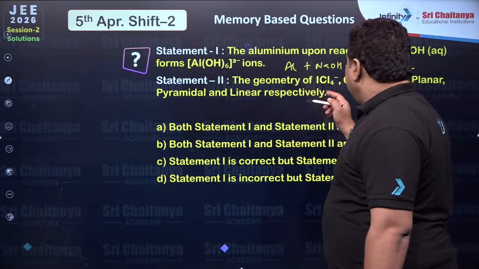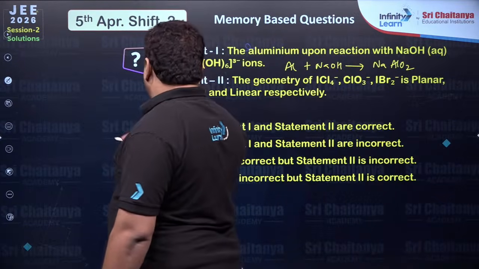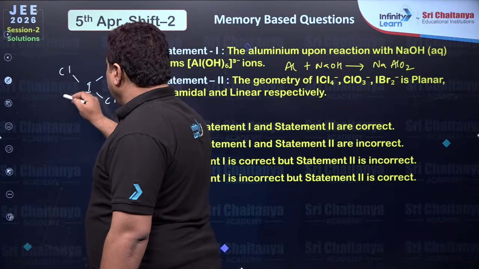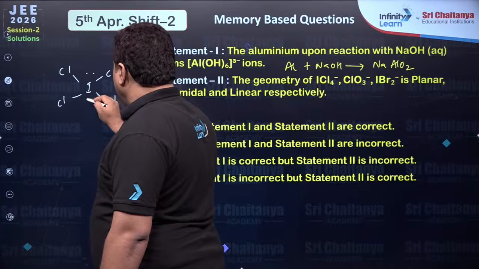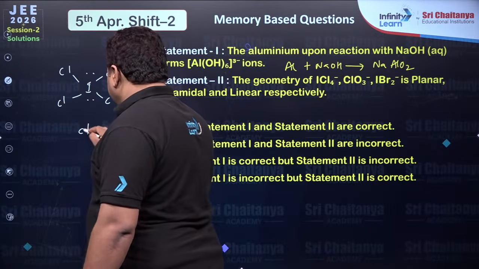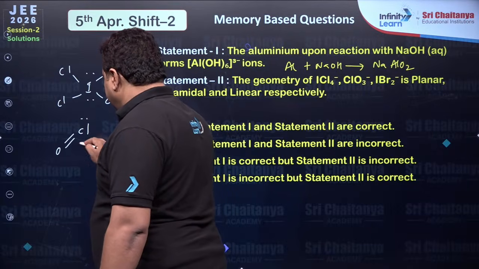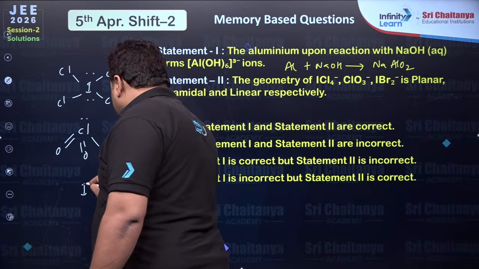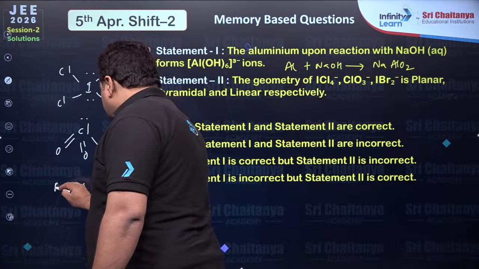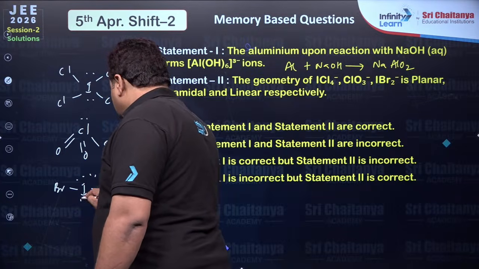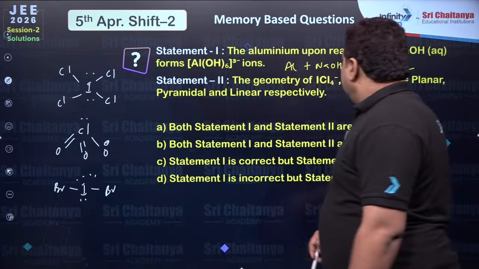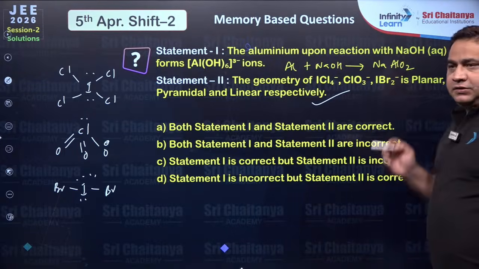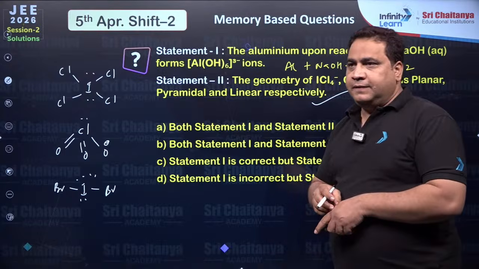The geometry of ICl4 minus, ClO3 minus, IBr2 minus is planar, pyramidal and linear. This statement is correct. Okay, students?